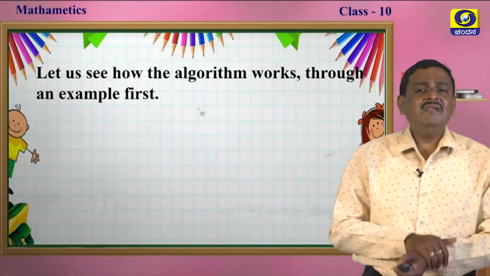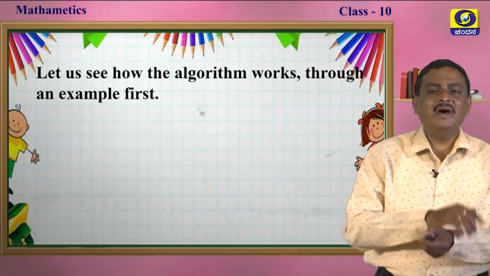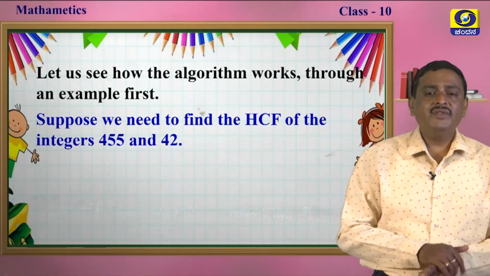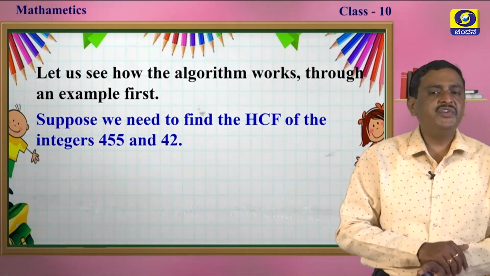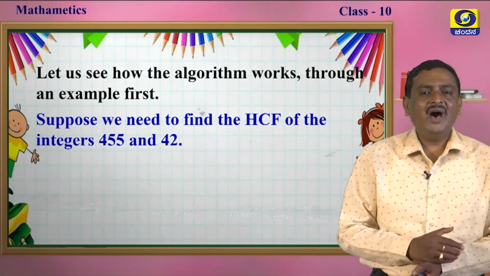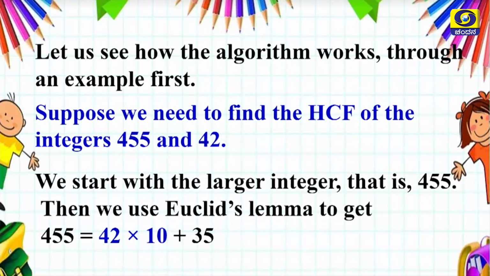Let us see how the algorithm works through an example. First, my dear students, suppose we need to find the HCF of the integers 455 and 42. What to do now? We start with the larger integer, that is 455.